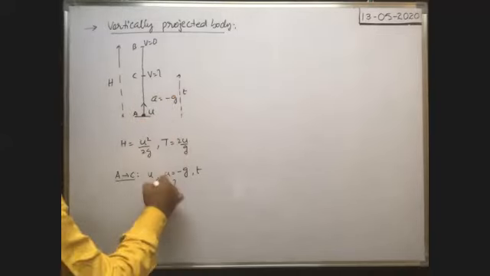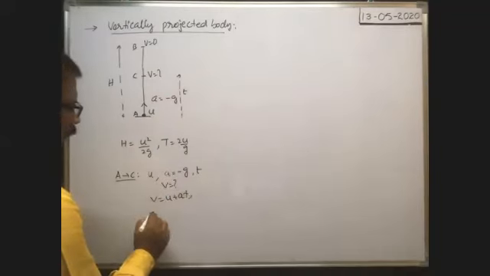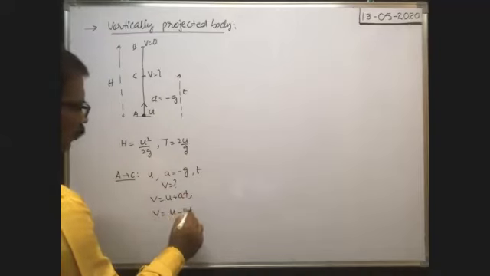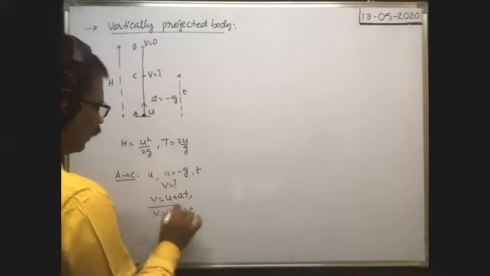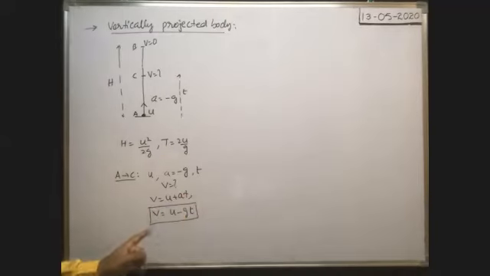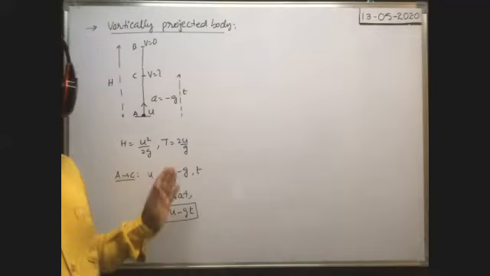From the relation v is equal to u plus at, we have to find v. So v is equal to u, and a is minus g, into time t. So v is equal to u minus gt. This is the velocity at any instant of time t, also called the instantaneous velocity of the vertically projected body at any instant of time t.